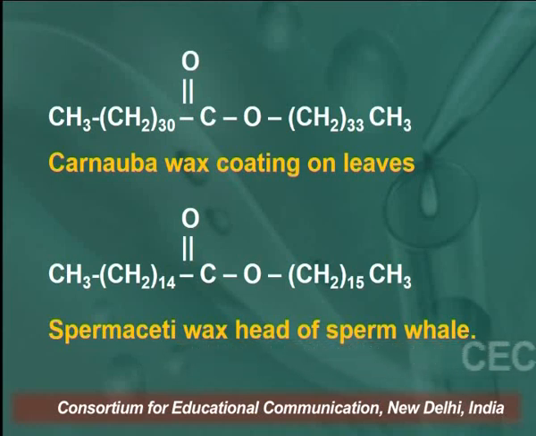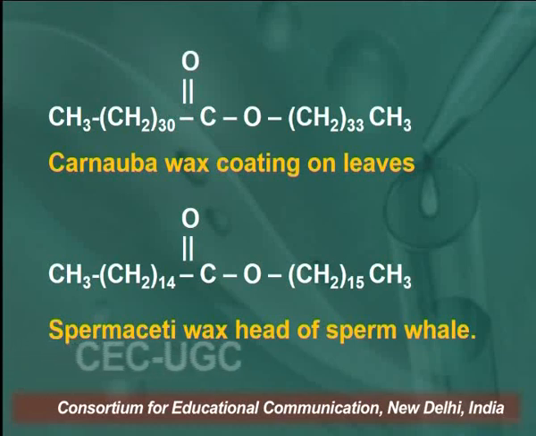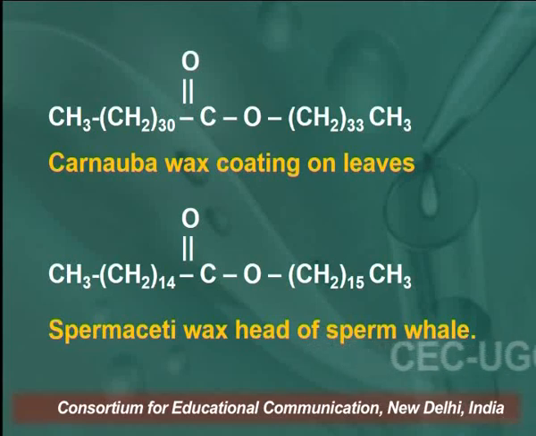And a third example of wax is spermaceti wax, present in the head of the sperm whale. So these are the structures of natural waxes. Synthetic waxes, everybody knows, we get from petroleum products. These are biomolecules that come into the category of lipids because they are not soluble in water, they are soluble in fats only.